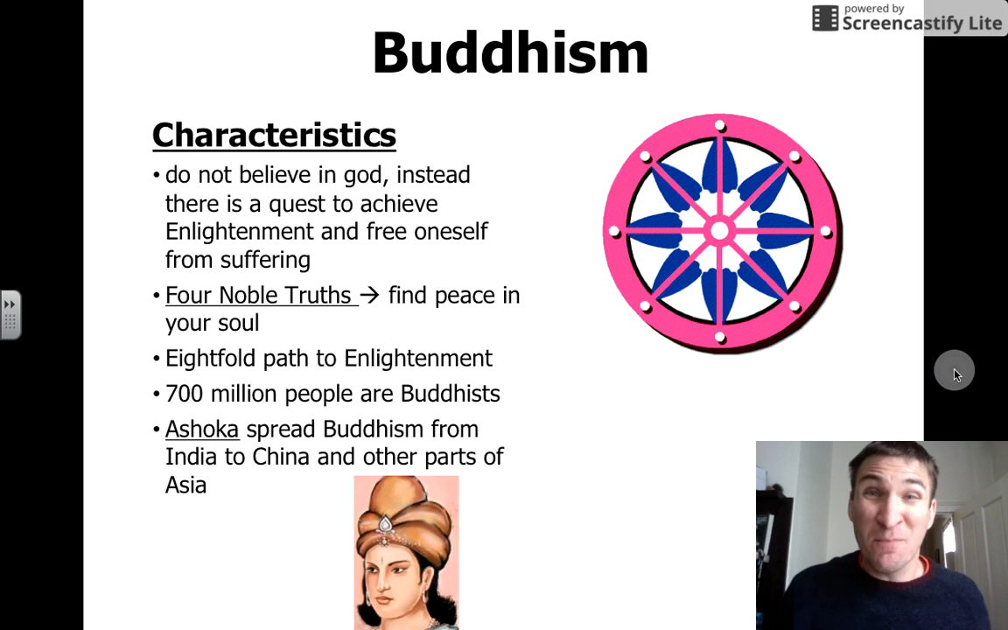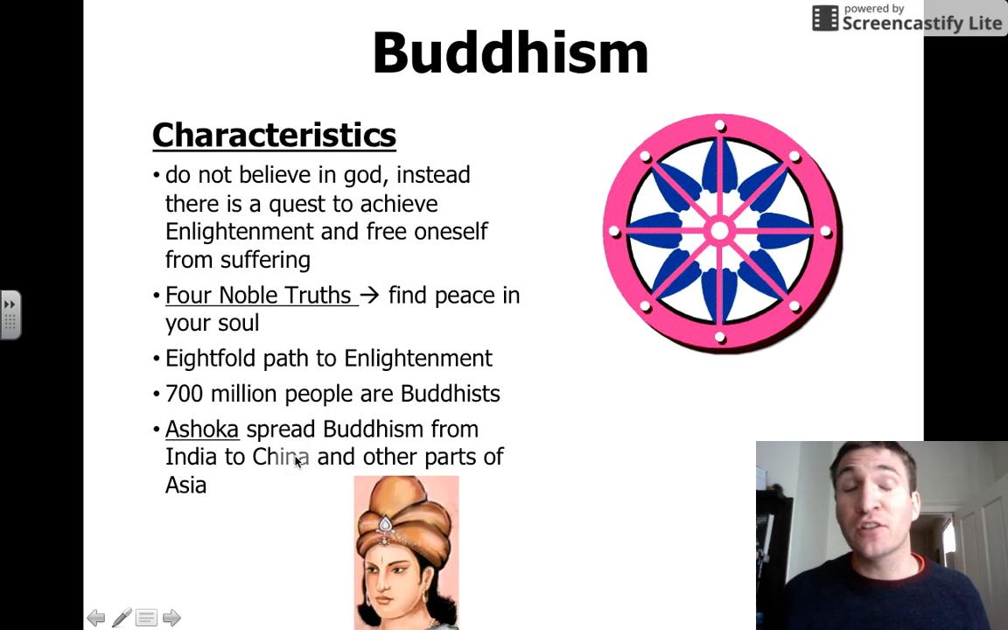And an early missionary who spread Buddhism was Ashoka, pictured here. He spread Buddhism from India to China and other parts of Asia. And you might have learned about Ashoka, the elephant warrior, in World History 1.